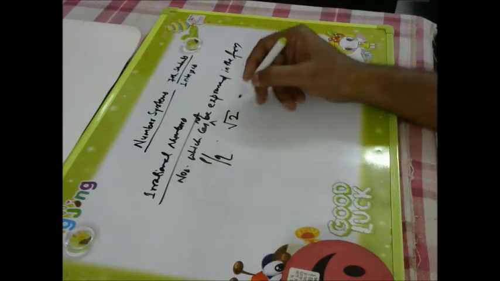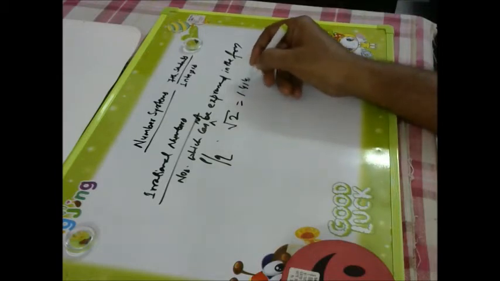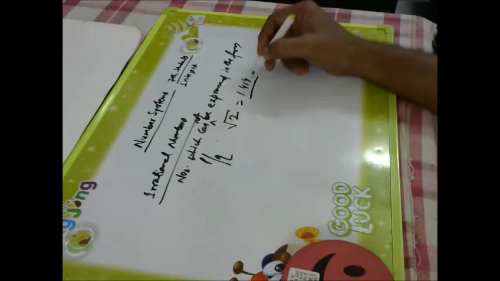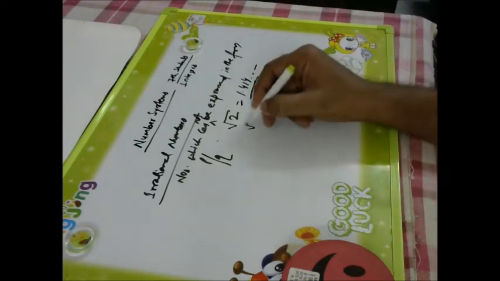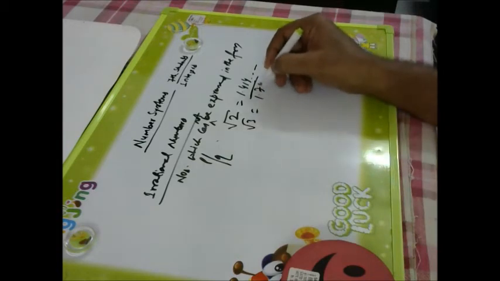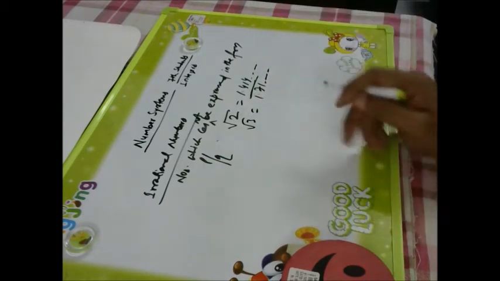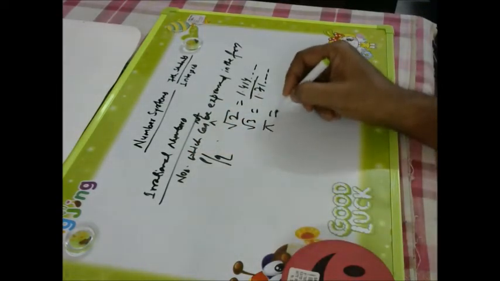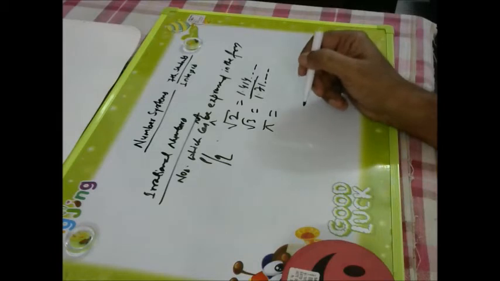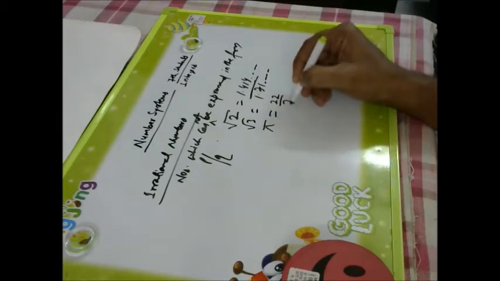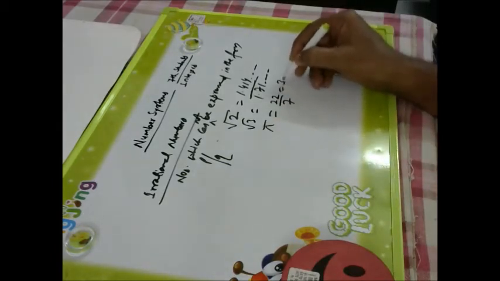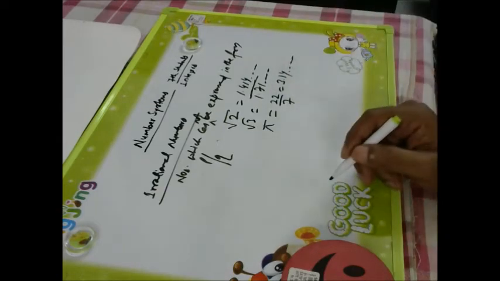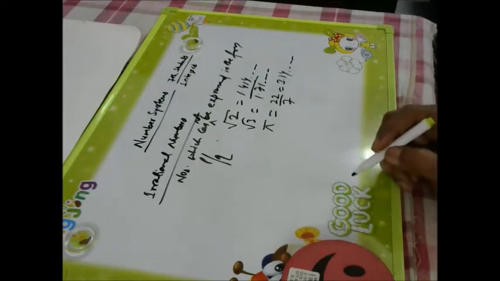Root 2 has a non-terminating decimal. If we solve it, it is 1.414 and it is a non-terminating decimal. Root 3, 1.732, non-terminating decimal. So these are called irrational numbers. Even pi, which we use to find the area of a circle, pi r square. This pi, whose value is taken as 22/7, if we convert it into decimal, will give a non-terminating, non-repeating decimal.